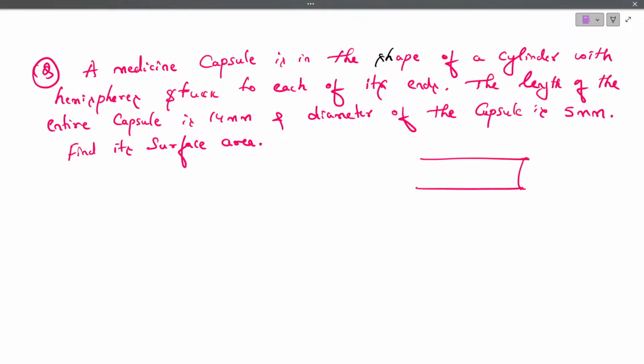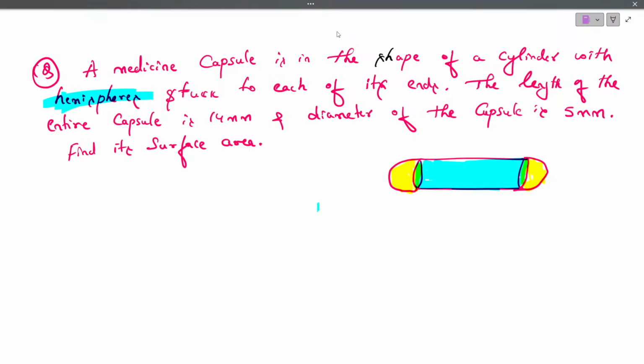So this is a cylinder. It is struck with two hemispheres. So both the sides we have two hemispheres. This is one hemisphere and this is another hemisphere. So in between we have a cylinder. So that's what he's saying. A medicine capsule in the shape of a cylinder with hemispheres. Hemispheres are stuck here also and here from both the ends. दोनों जगह में hemispheres क्या होकर है? Mount होकर है. Struck at the two ends.